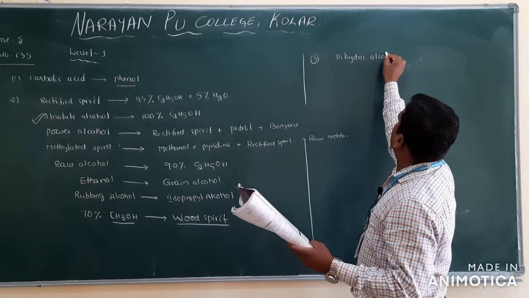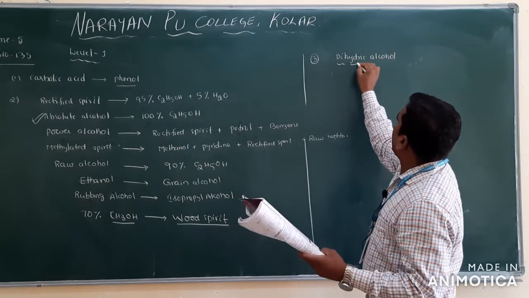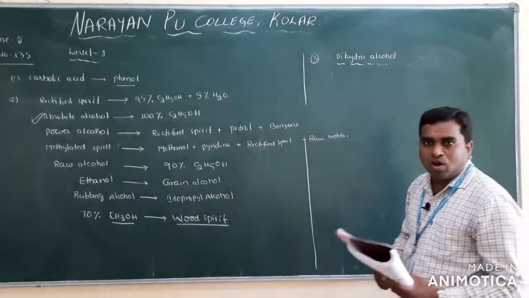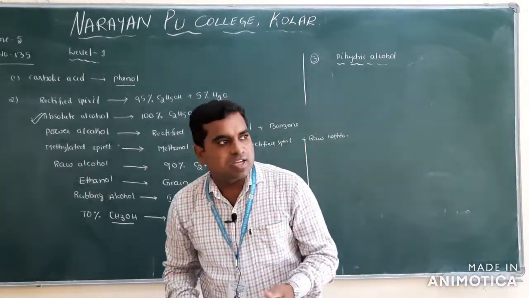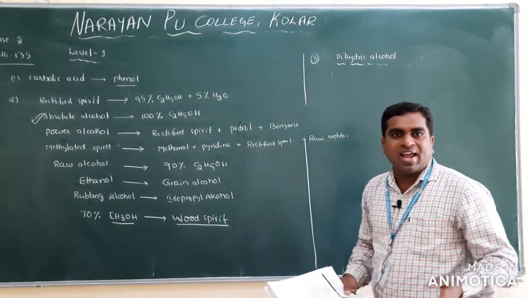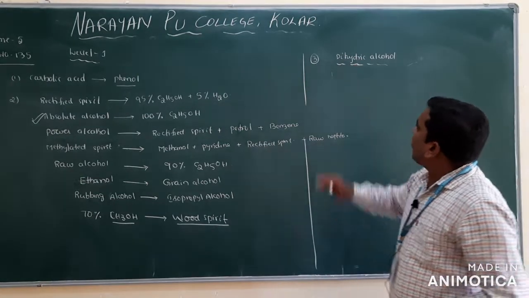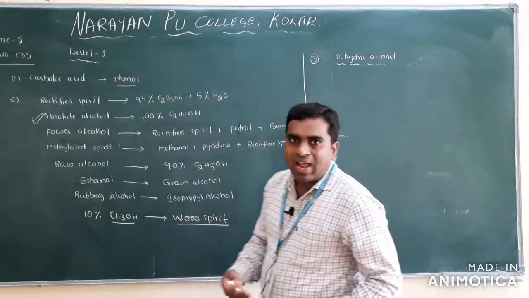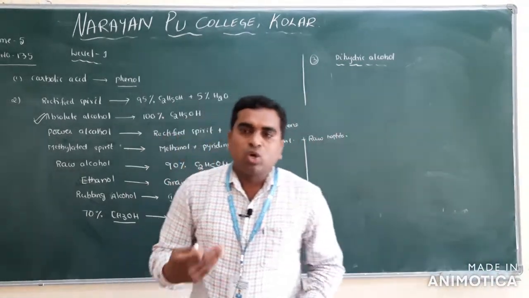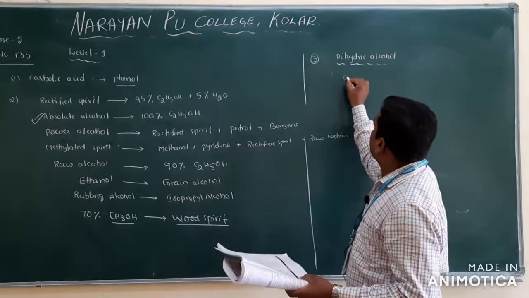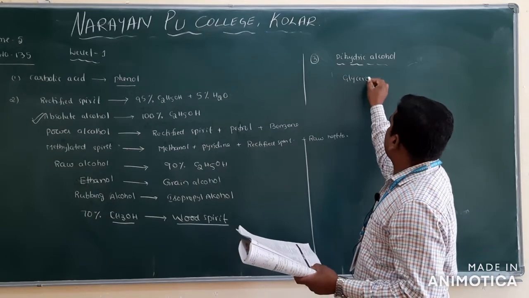Dihydric alcohol. We have already discussed the classification based upon the number of OH groups present on the alcohol. These alcohols are classified into mono, di, tri and polyhydroxy alcohols. Clear? So dihydric alcohol means the alcohol should have 2 OH groups. See the first one they have given, glycerol.